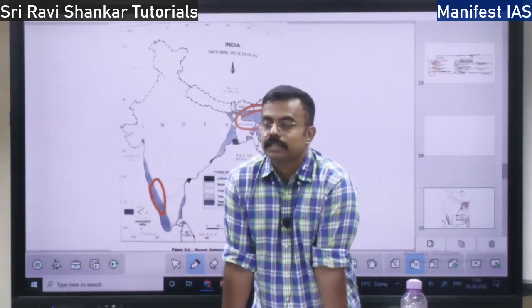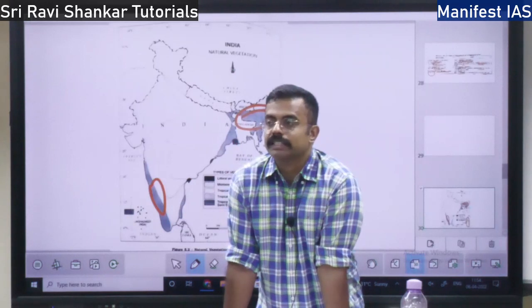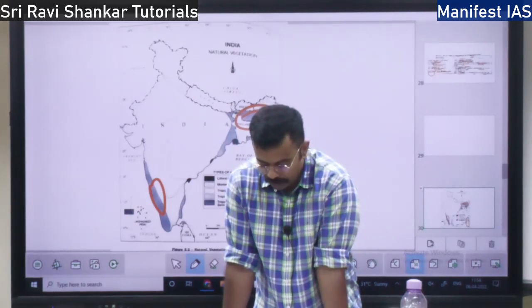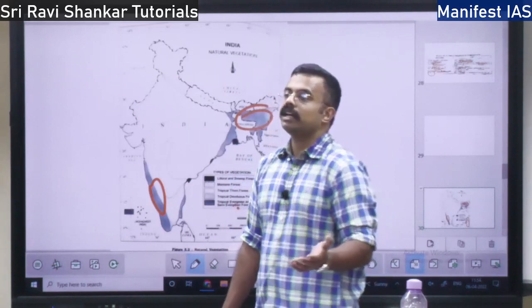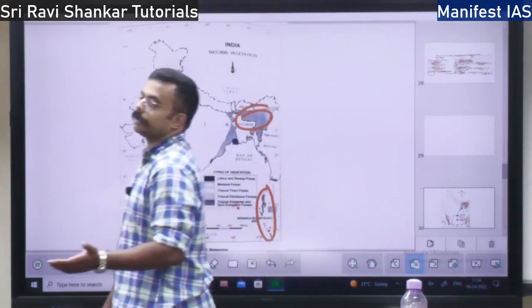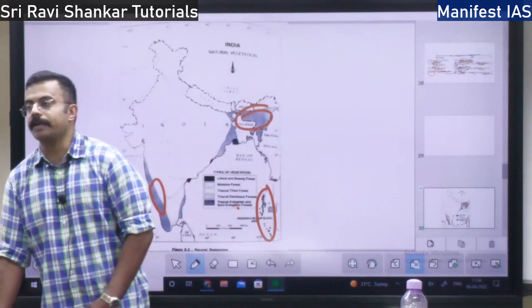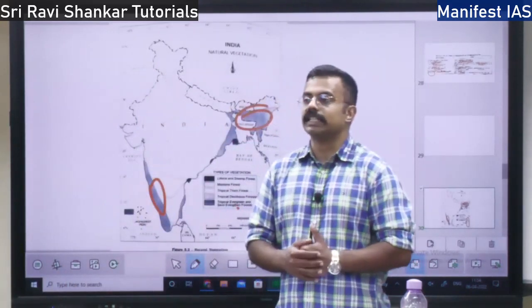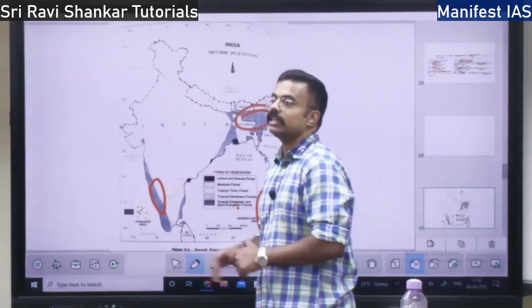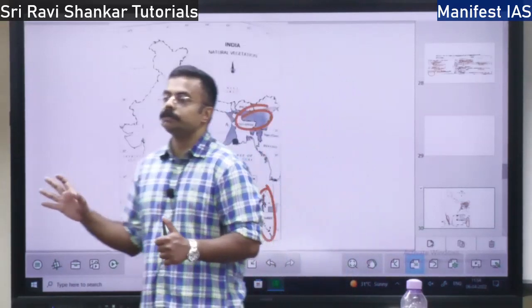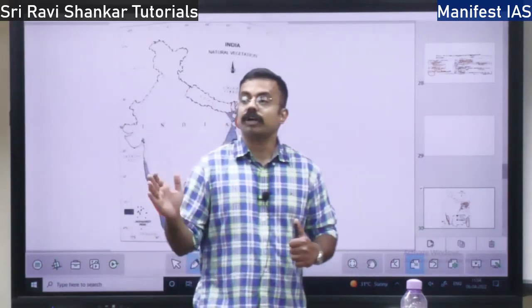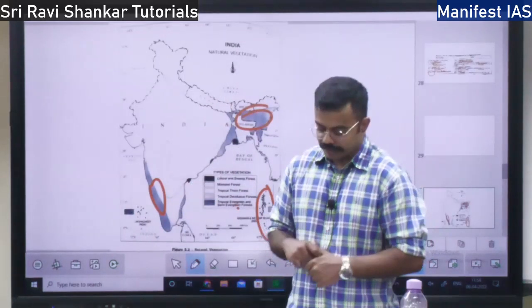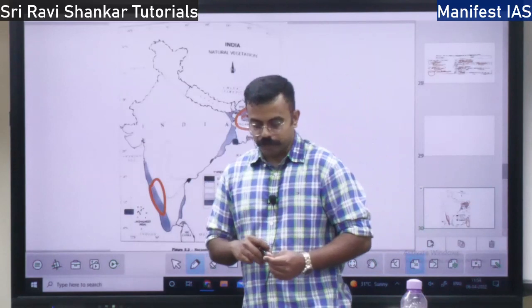This evergreen and semi-evergreen forest was exploited by the British. They wanted a lot of timber. Why did they need timber? They wanted to construct the railway, right? They also did a lot of deforestation. Why? Because they wanted to clear the forest for plantations, that is tea and coffee plantations.